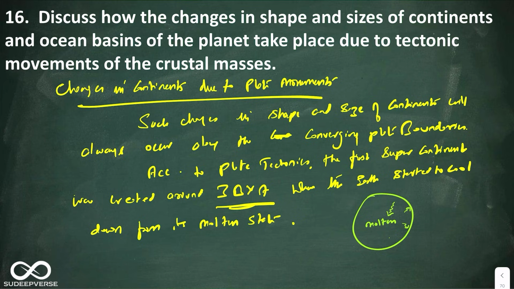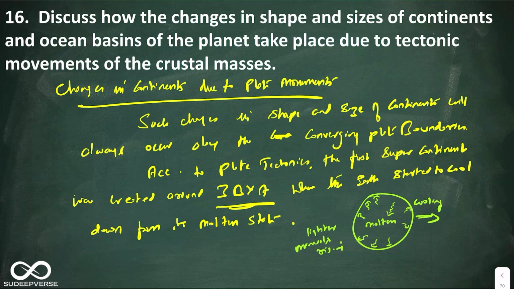Okay, so here you can show like this. All the minerals that are very light are going up. So lighter minerals rising. Okay, so you can then show it like this. Cooling, the earth is cooling.